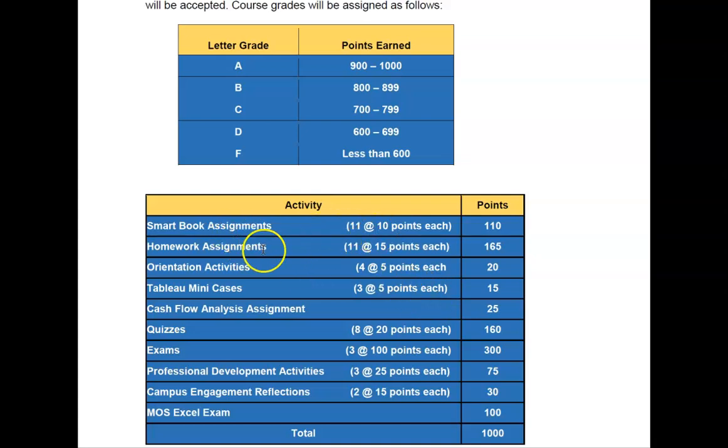So you're going to have SmartBook assignments and homework assignments. For 12 chapters, only 11 are going to count, so your lowest one will drop. So that's in case you're having a bad week.